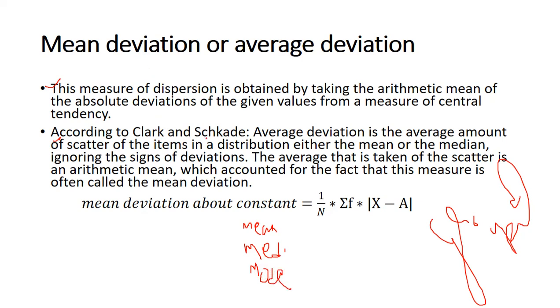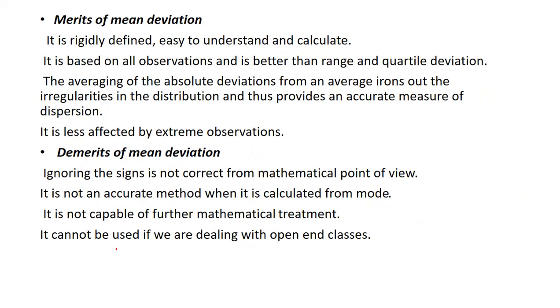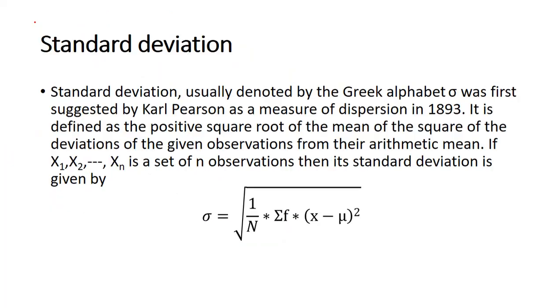According to Clark and Sekkey, average deviation is the average amount of scatter of the items in a distribution from either the mean or the median, ignoring the signs of deviation. It means we can take the modulus. If we get a minus, we take it as a positive sign. This is the formal definition of mean deviation. Now we can see what the merits and demerits are. These are the same as in central tendency. The terminologies are the same, but we have some differences.